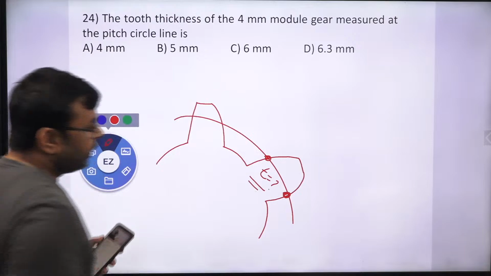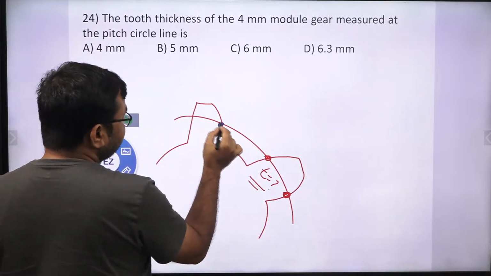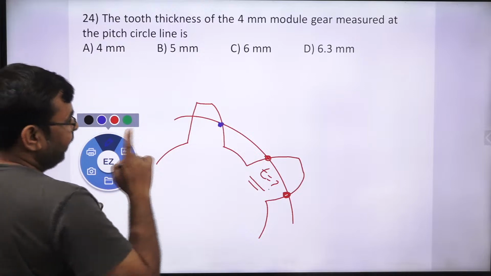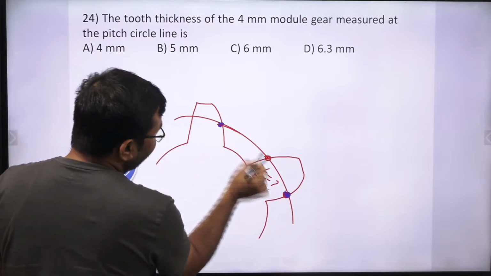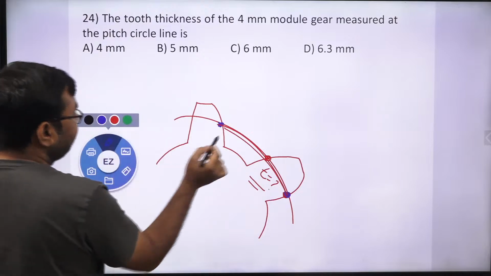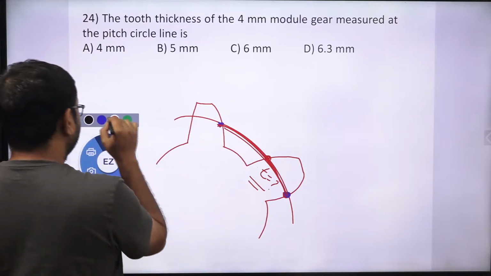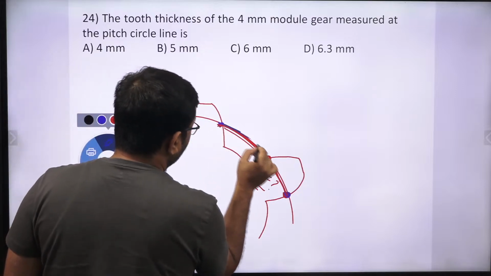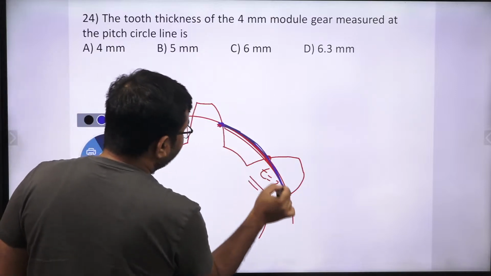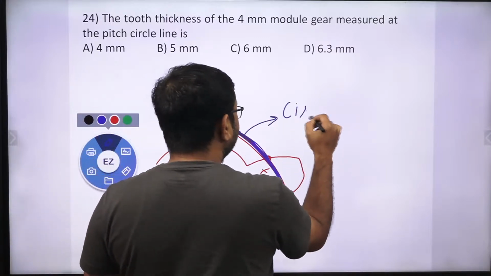Correct? So if I consider one point on one tooth and the corresponding point on the other tooth, this total length is called the pitch, the circular pitch.